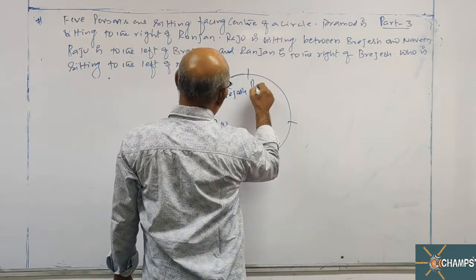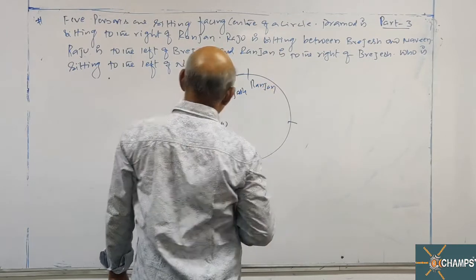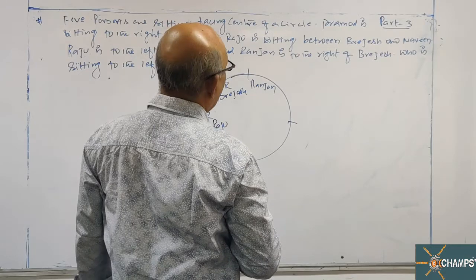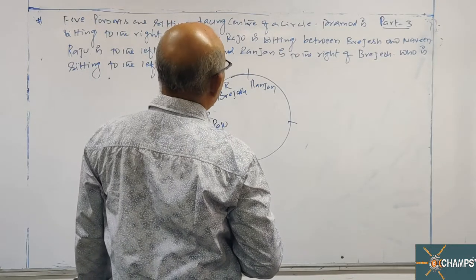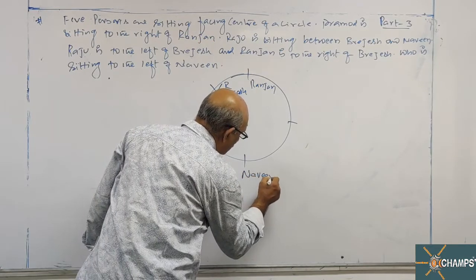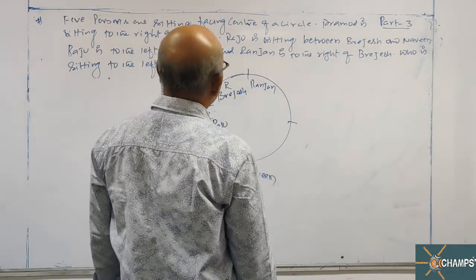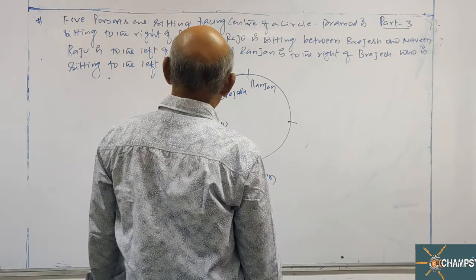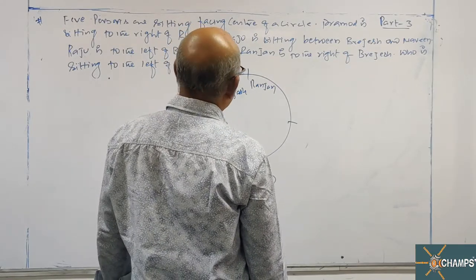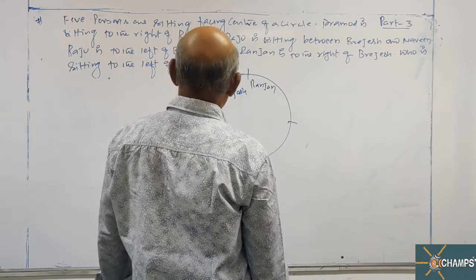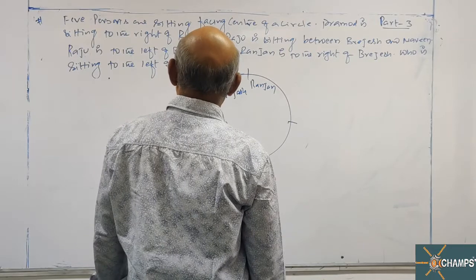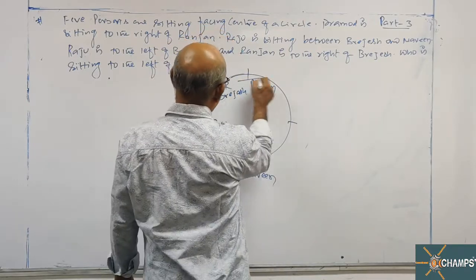Ranjan. And Raju is sitting between Brijesh and Naveen, so take Naveen here. Raju is sitting to the left of Brijesh and Ranjan is to the right of Brijesh. This is also over. How many? 4 are over. Who is left over? Pramod. Pramod is sitting to the right of Ranjan.